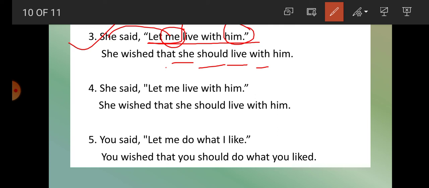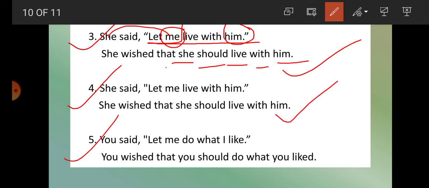Him is third person, so no change. So write here him. She wished that she should live with him. Now number 4 example. She said, let me live with him. The sentence is repeated here by mistake. She wished that she should live with him.